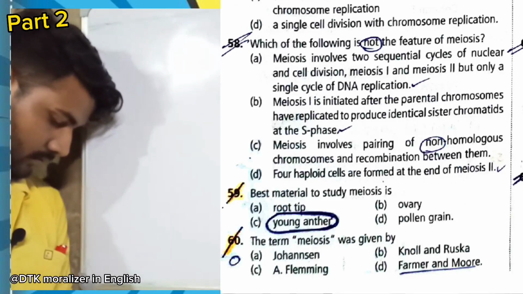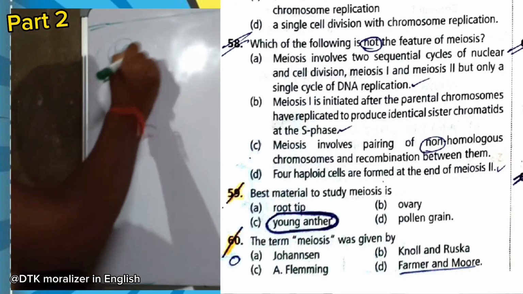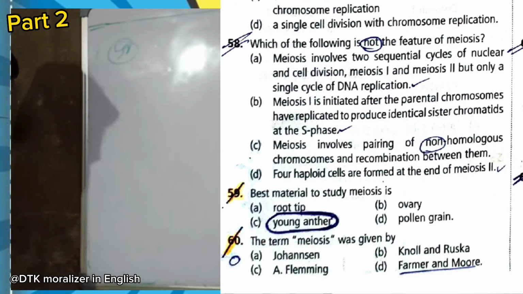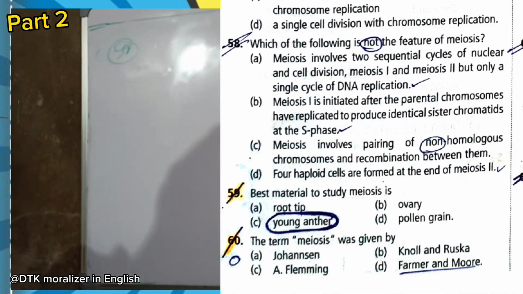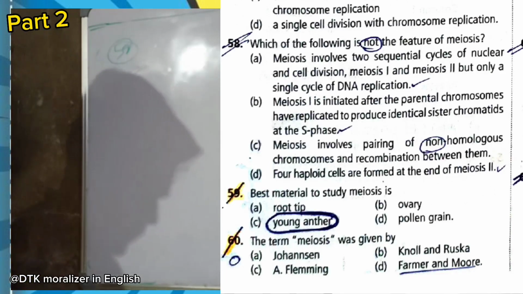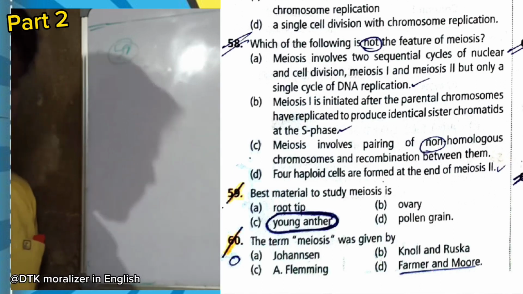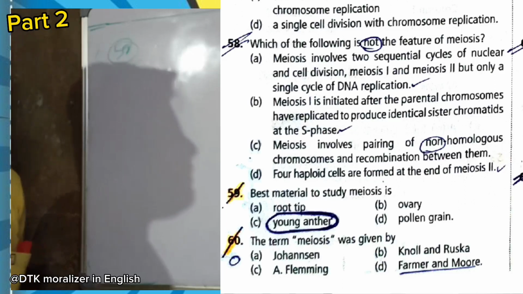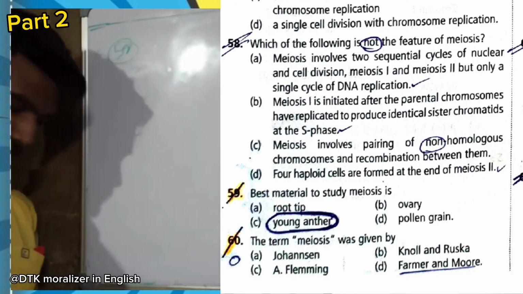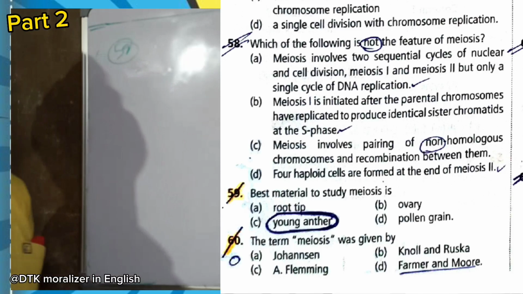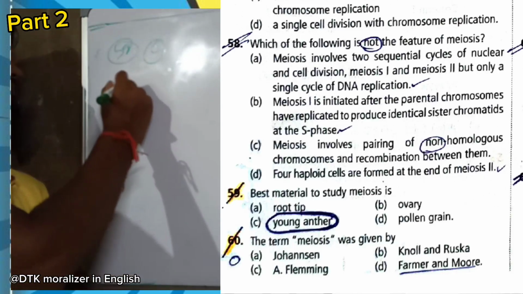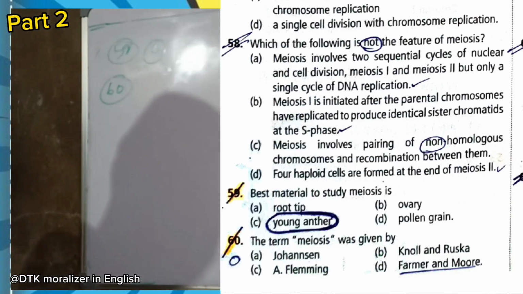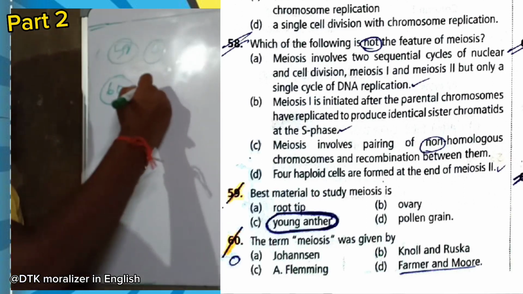Now question 59. Best material to study meiosis is. Here we can observe the options: root tip, ovary, pollen grain. Root tip is a vegetative part, not correct for this one. Ovary and pollen grain are developed, not in the condition of meiosis. So young anther will be the answer. So option C is correct. Now question number 60. The term meiosis was given by Farmer and Murray. Option D.